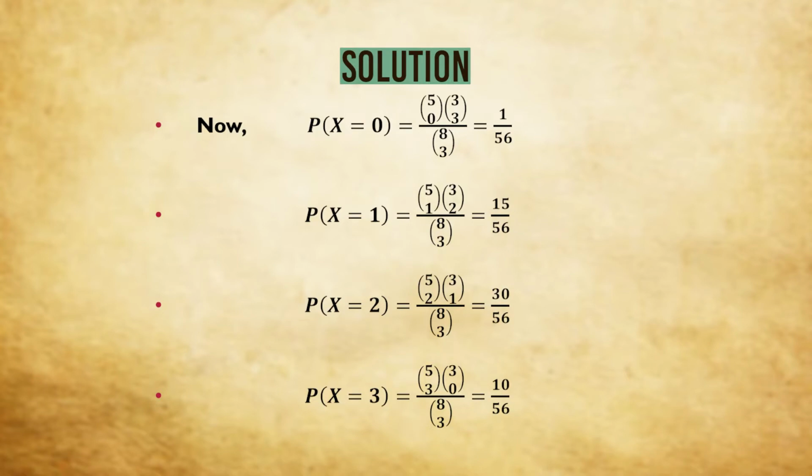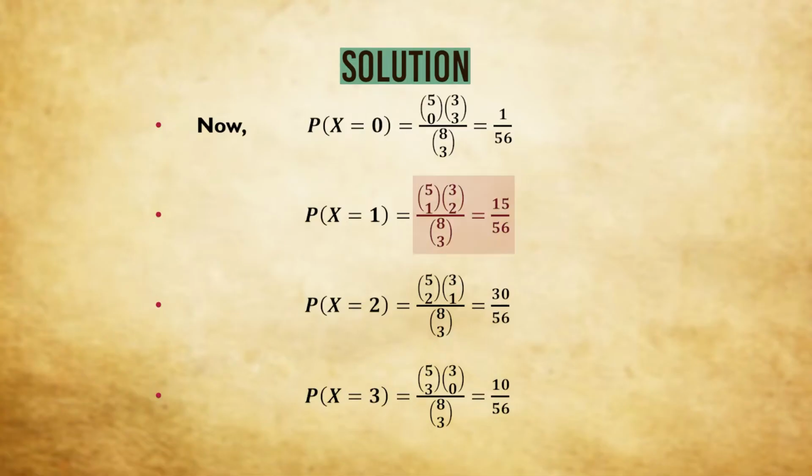Now what is probability x is equal to 0? X is equal to 0 means no white ball. That means all the balls drawn are black. So it will be 5c0 into 3c3 by 8c3, which will come out as 1 by 56. Similarly, probability x is equal to 1 means 1 white ball. So from 5 white balls we will draw 1, 5c1, and from 3 black balls we'll get 2 black balls. Obviously in all 3 balls we are drawing, so 3c2 by 8c3. In all 3 balls are being drawn out of 8 balls. That comes out as 15 by 56.